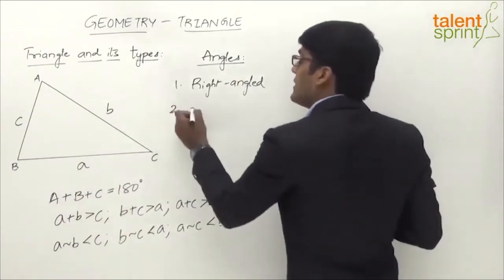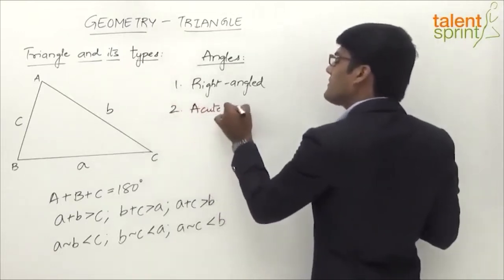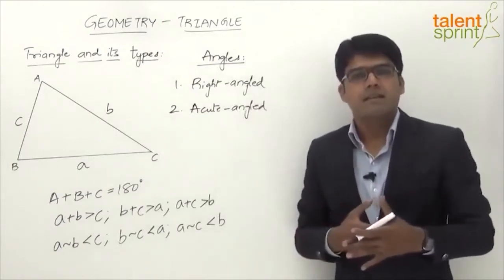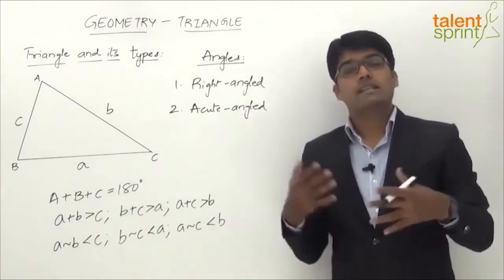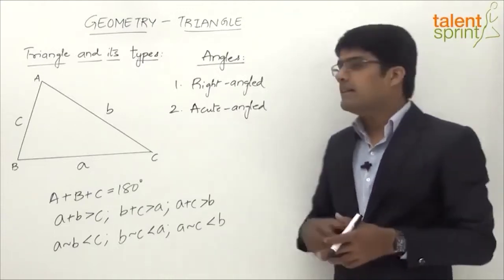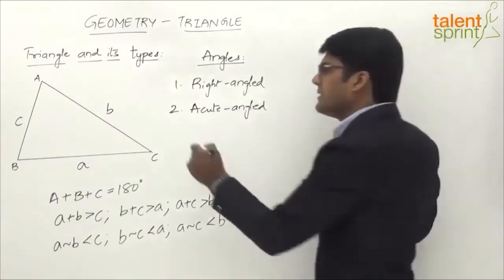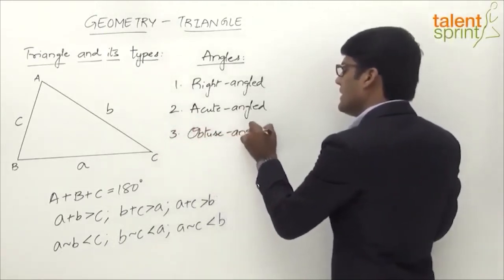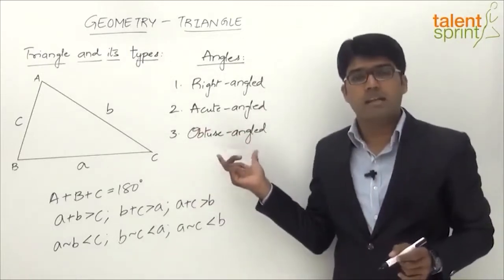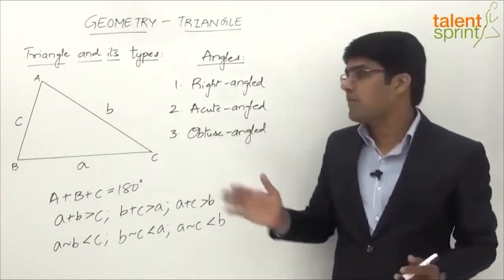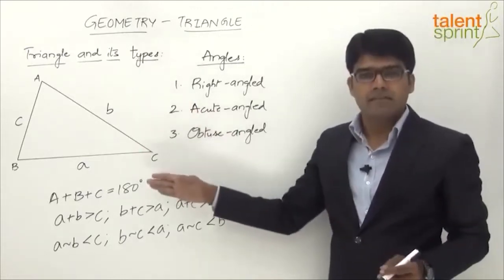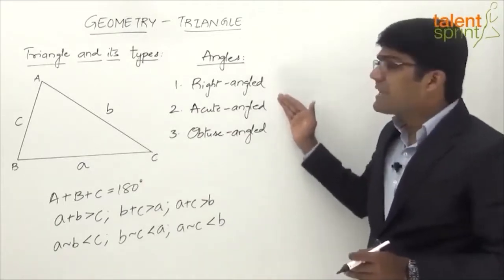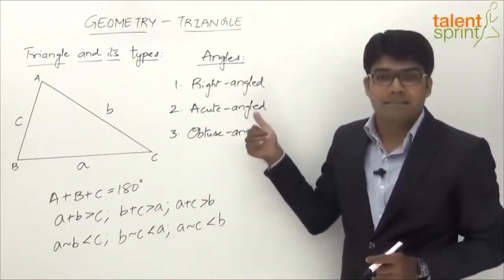Then an acute angle triangle. What is an acute angle triangle? We know that an acute angle is less than 90 degrees. An angle less than 90 degrees is an acute angle. So if a triangle has all three angles less than 90 degrees, then it is called an acute angle triangle. And the third one here is the obtuse angle triangle, right? Again, from the definition of an obtuse angle, what is an obtuse angle? An angle between 90 degrees and 180 degrees. So if one of the angles is greater than 90 degrees, then that triangle is known as an obtuse angle triangle, right? So this is the classification of triangles based on the angles.